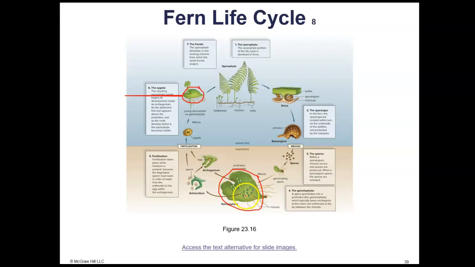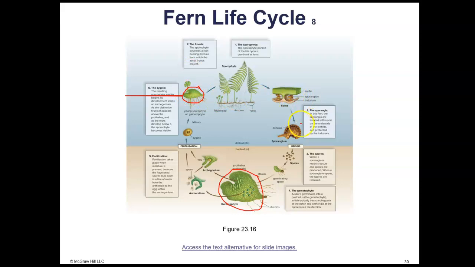So you have the archegonium and you have the antheridium. These are the antheridium and these are the archegonium. They grow on that same gametophyte structure. The sperm will swim to the egg and fertilize it. Then the zygote, which is diploid, will grow up out of the archegonium. That will become the sporophyte, which is the dominant generation.